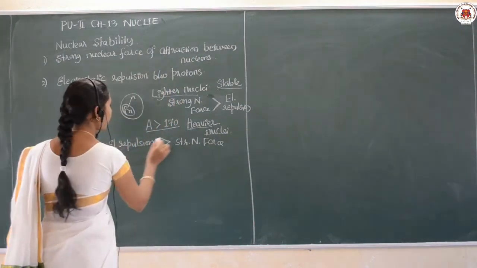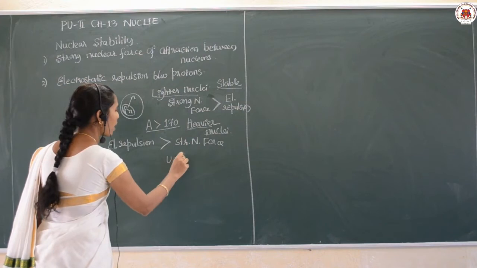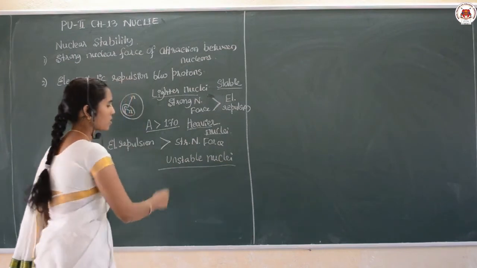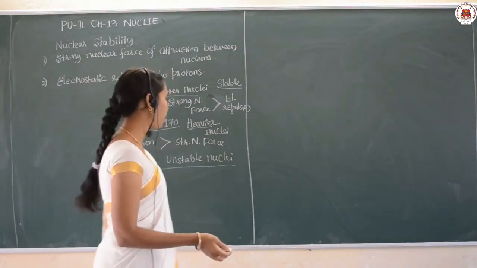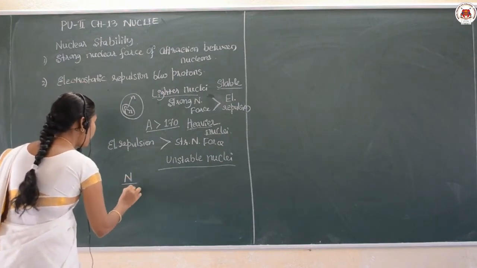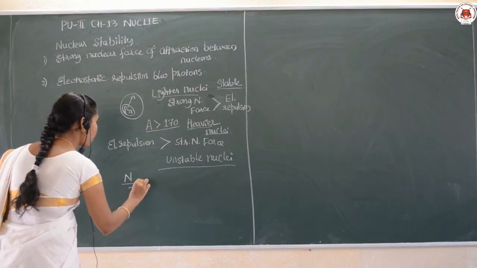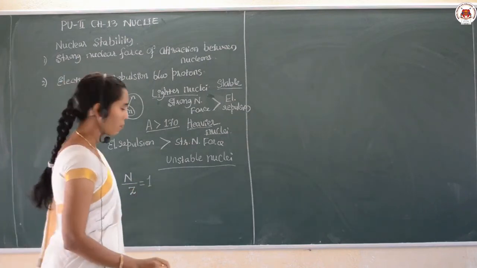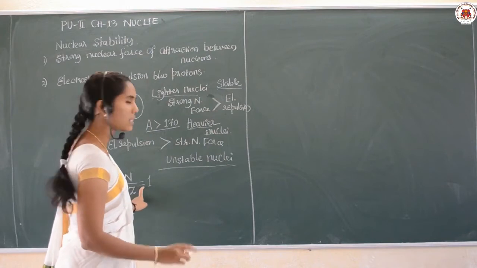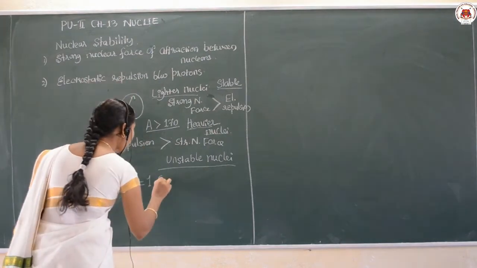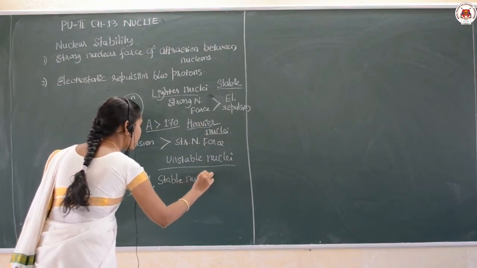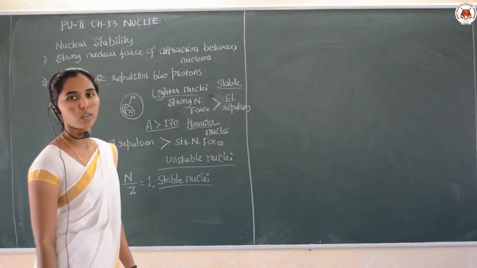Therefore, the heavier nuclei are taken to be unstable nuclei. And one more point to remember here: if the ratio of the number of neutrons to the number of protons is equal to 1, such nuclei are called stable nuclei. Remember this point.